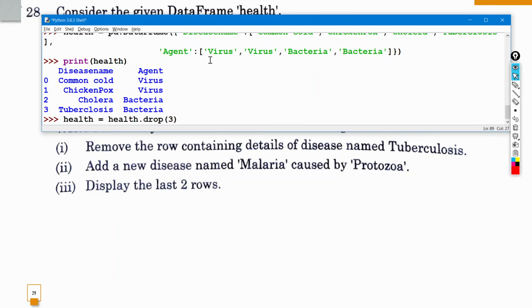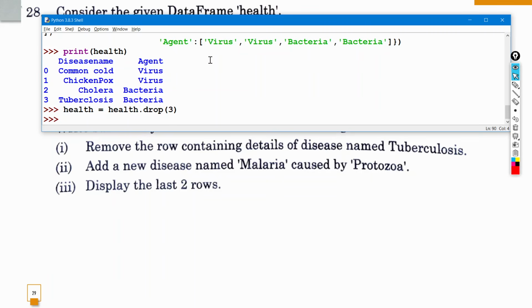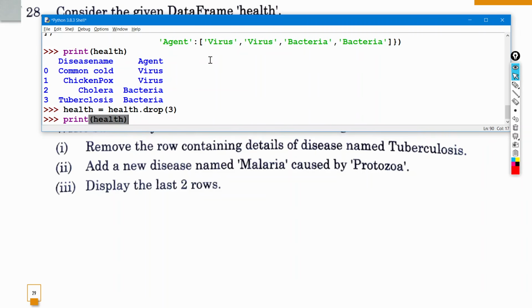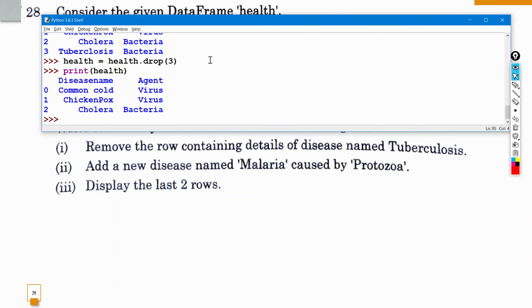So the answer for the first one is health is equal to health dot drop, and inside the parenthesis you just have to specify 3, the index number for the tuberculosis. So if I press enter, it's being removed. If I show you the health data frame, it's no longer there. Next is add a new disease named malaria caused by protozoa. So here we have to add one more new row below this.